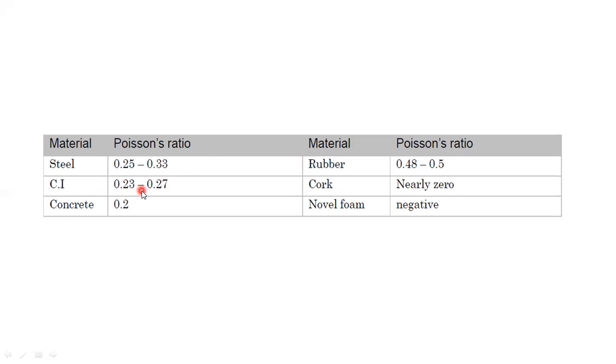and most of the steels will have a value of 0.3, and cast iron is 0.25, and for concrete it is 0.2, and we have one more material called auxetic foam, which will have a negative value. Okay, so the important values of Poisson's ratio are, for cork, nearly zero, and for rubber, 0.5, which is the maximum value. So Poisson's ratio has a maximum value of 0.5 for rubber, and 0 for cork. So that is about Poisson's ratio.